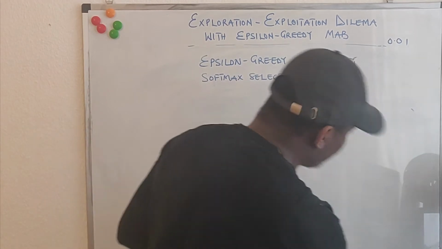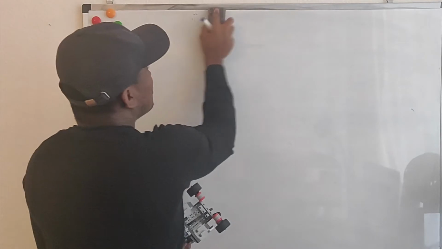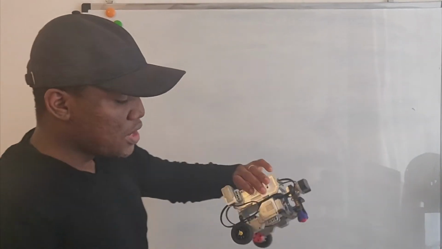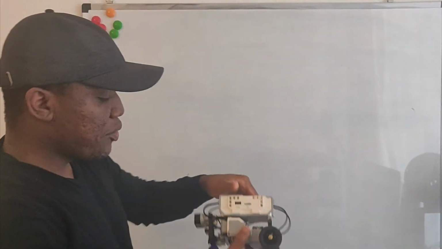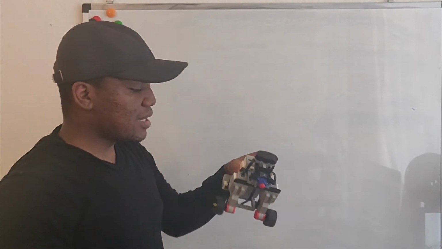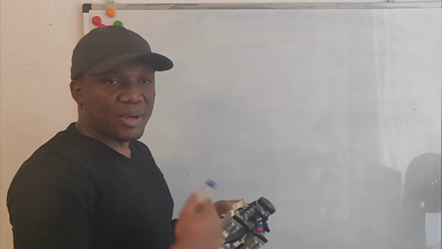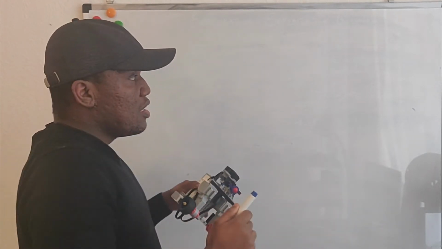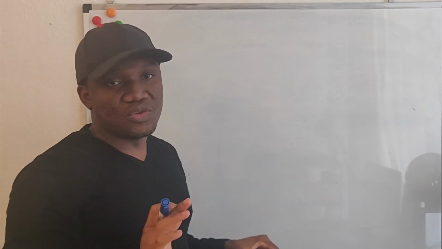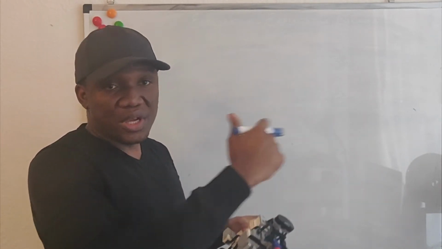Okay, so now we have learned everything we need, so it is time for us to go and build our robot. If you have your robot already set up, you might be wondering, how will I let the robot know that I like the action it is taking, or that it is doing something in line with the purpose for which it has been built? Because as you will see in the code, we are not going to explicitly program the robot to do what we want it to do. However, it will figure out what we want it to do based on how we calculate the reward.